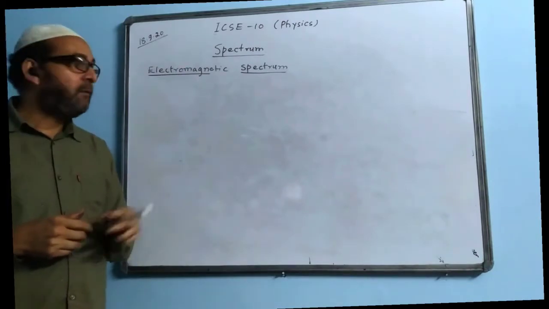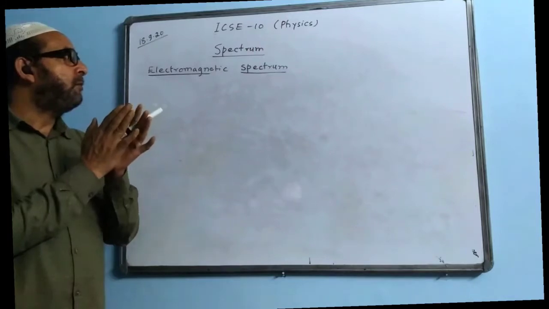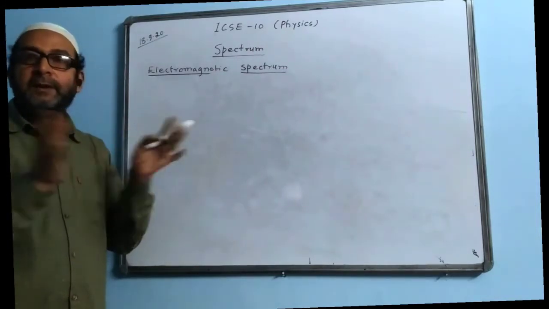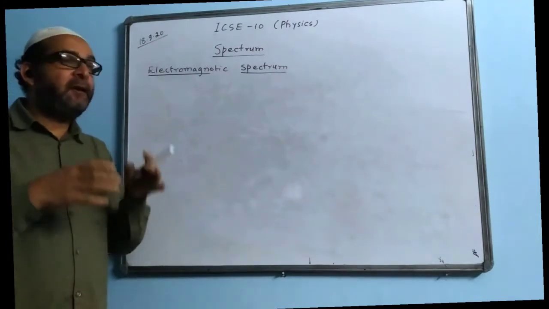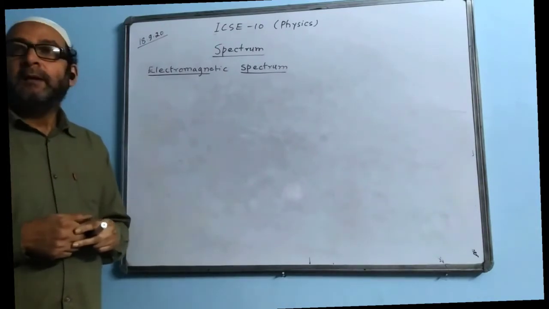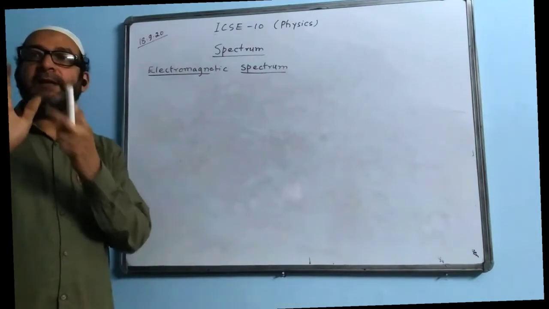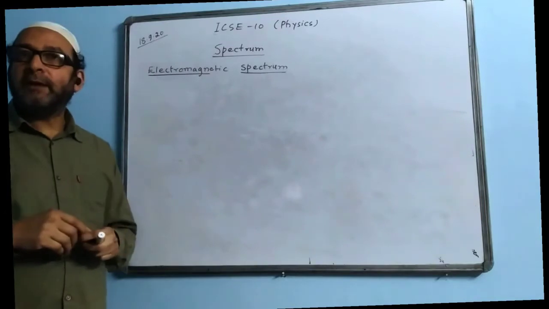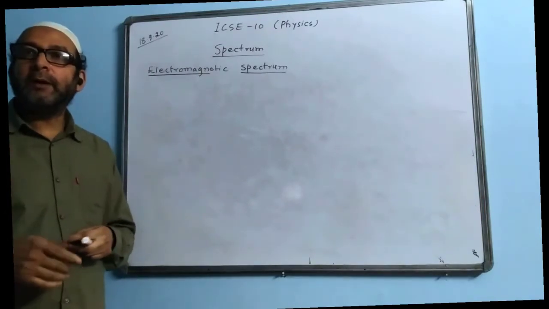Apart from those 7 colors, there are other types of spectrum, other energy levels which are invisible, but we can feel their presence and they have certain properties. Altogether there are 7 spectrums. I'll give the names of those spectrums later on, but we must know the properties common to all electromagnetic spectrum.